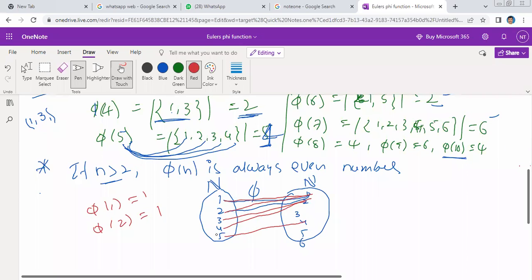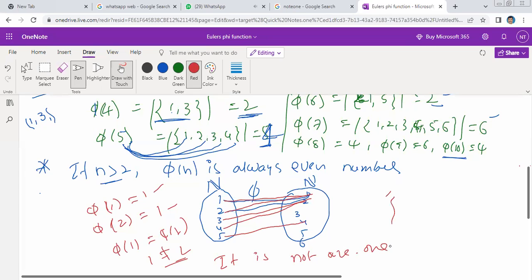Is it one-one and onto mapping? Not one-one, sir. Not one-one because phi of 1 is equal to 1, phi of 2 is equal to 1. Therefore phi of 1 is equal to phi of 2, images are equal, but 1 is not equal to 2. So it is not one-one. Not onto also. Why onto? Codomain is not equal to the range, sir. Every element in codomain must have at least one pre-image.